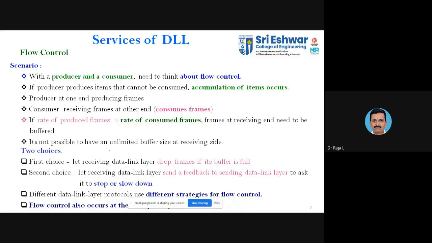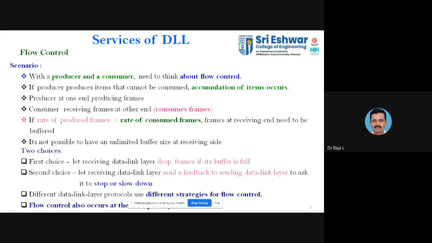It is one of the services of the DLL. We are discussing the services of the DLL. We made an entry into the data link layer. You know, the data link layer is layer 2, which is responsible for framing, and it also has error control and flow control mechanisms. Then it provides services to the upper layer and the lower layers.